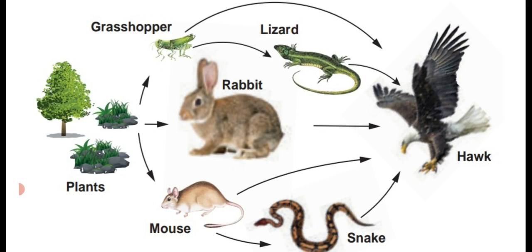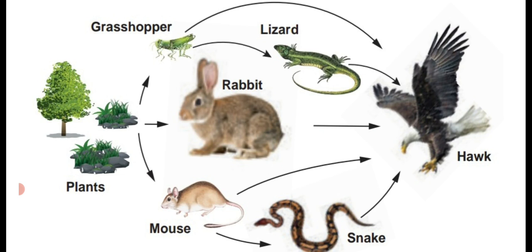Then not only that, another plant-eating animal, the grasshopper, is eaten by the lizard. These lizards are eaten by the hawk as well as the grasshopper. So, individual organisms which have many choices for their food and are connected in the ecosystem are known as a food web.